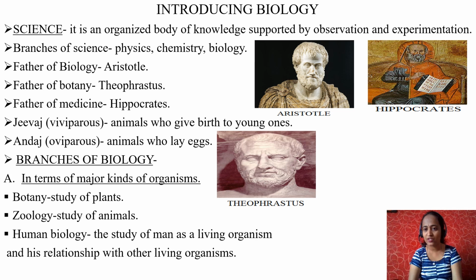It is not the study of only humans. The study of humans is called anthropology. But human biology is the study of man as a living organism and his relationship with other living organisms in the environment.